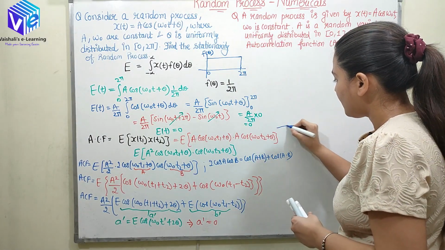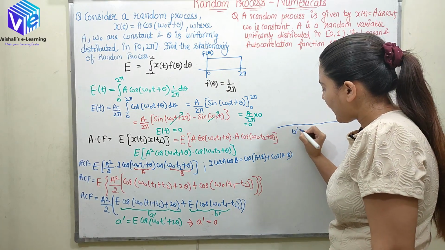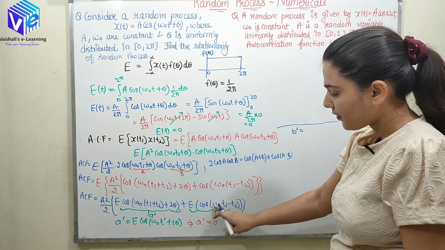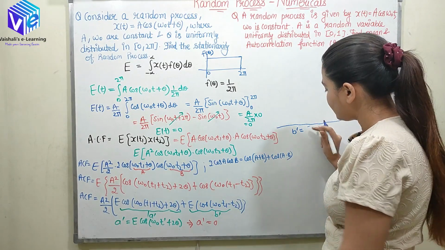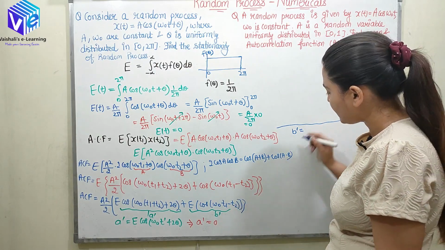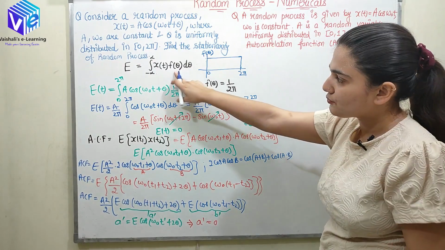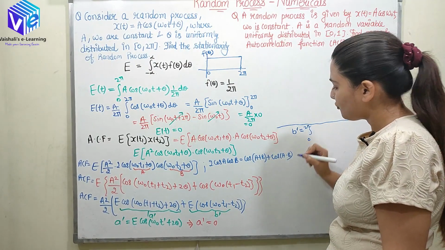Here I am using this space for this question only. So now b dash would be equal to the mean of cos omega naught t1 minus t2. How can I find the mean of cos omega naught t1 minus t2? Here again I'll be using this formula. Again the limits are from 0 to 2 pi.